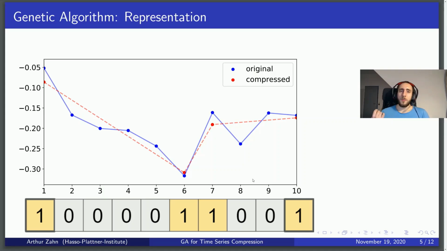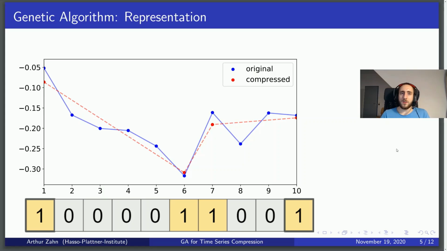So how do we get the values of the points? One way many algorithms from literature handle this is they simply assign the value of the original time series to their points. But what we actually do is we use regression to compute those values for the given times optimally. On the one hand, this greatly improves our quality in general, and on the other hand, it also smooths the search space and makes the genetic search much easier, as the algorithm can now focus on the overall structure of a time series instead of having to worry about the local values of specific points.